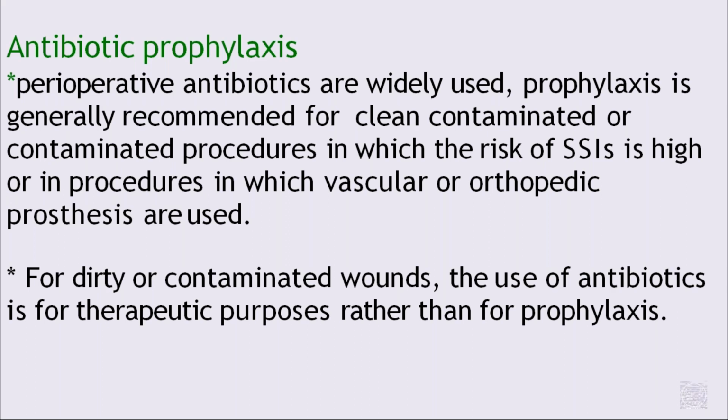So coming to the antibiotic prophylaxis. What kind of antibiotic should you use, and when should it be used? Peri-operative antibiotics are widely used. Prophylaxis is generally recommended for clean contaminated, that is class 2, or contaminated procedures, that is class 2 and class 3, in which the risk of surgical site infection is high, or in vascular or orthopedic procedures.